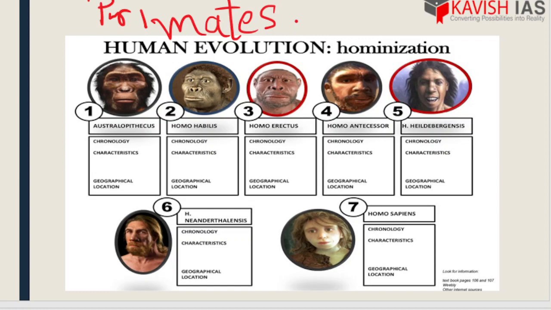Apart from that, if you want to know the biological meaning or the intact definition, primates are the most matured, advanced and complex eutherian mammals. We have a very detailed discussion in the syllabus on primatology, that is the study of primates. So when we get there, we will have a detailed discussion on primates.